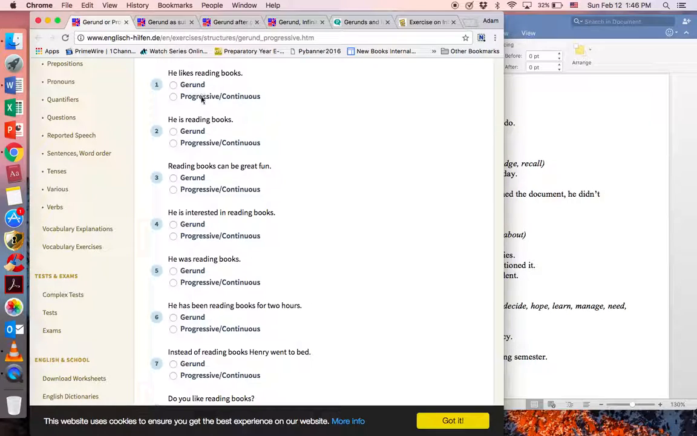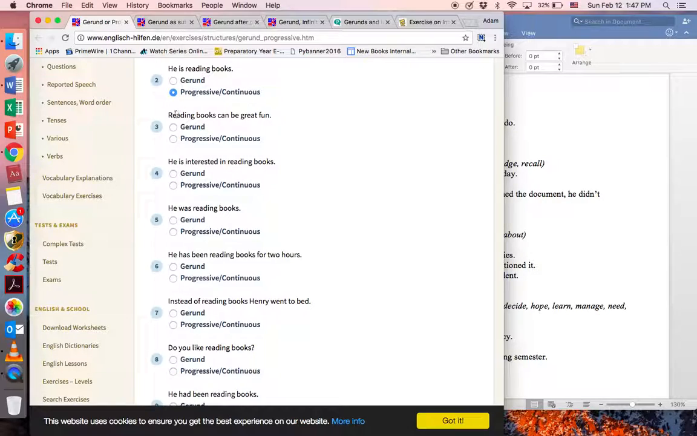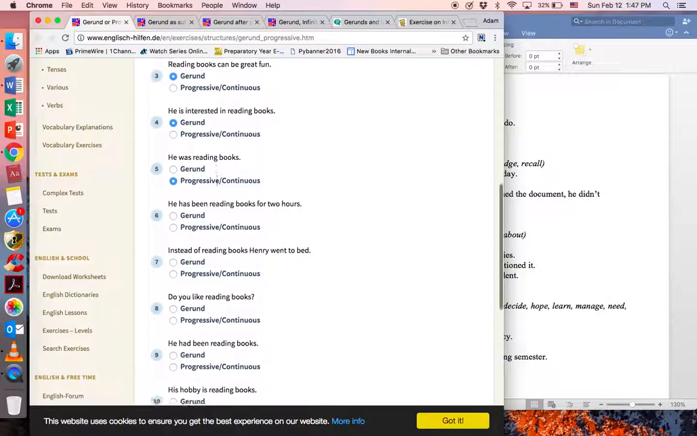Well, remember that a progressive or continuous always has the be verb. So since we don't have a be verb here, that must be a gerund. He is reading books. We have a be verb plus a verb -ing, that's continuous or progressive. Reading books can be fun, again, no be verb, it's a gerund. He's interested in reading books, again, no be verb, because this is our active verb here, interested in. So that's a gerund. He was reading books. We have a be verb and a verb -ing, progressive.